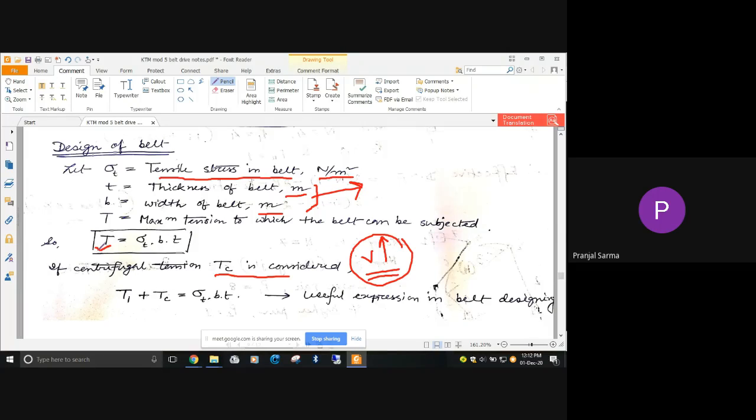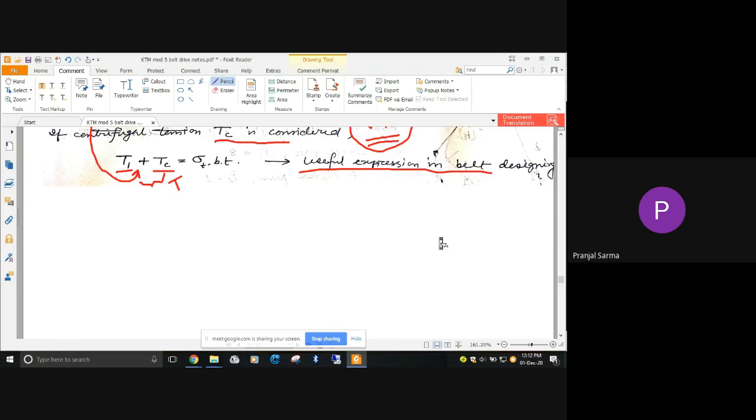If we consider centrifugal tension, then the maximum tension is nothing but the tension in the tight side, that is T1, plus the centrifugal tension. This gives you the total T value, and that can be written as sigma T into b into t. This is very useful while considering the belt designing problem.